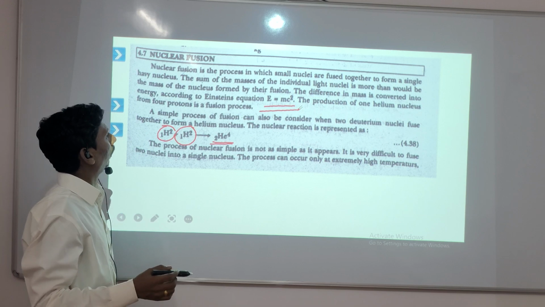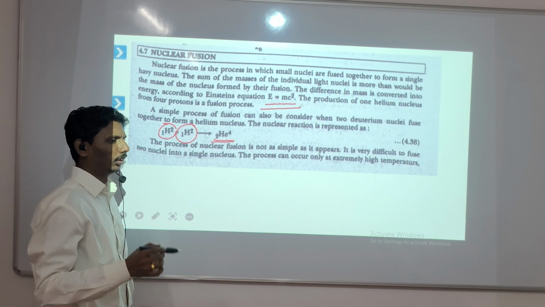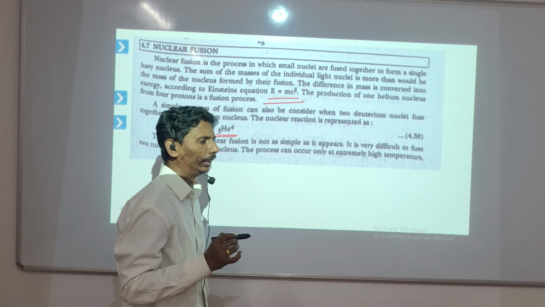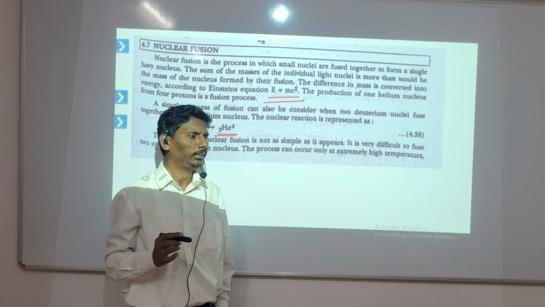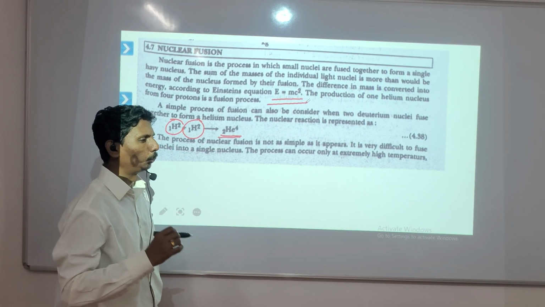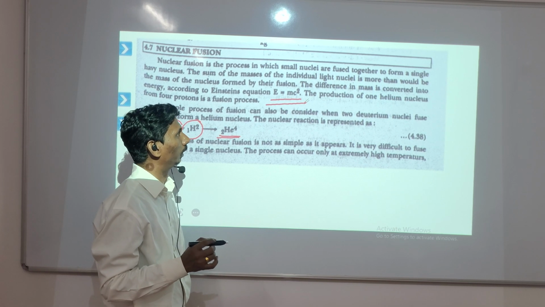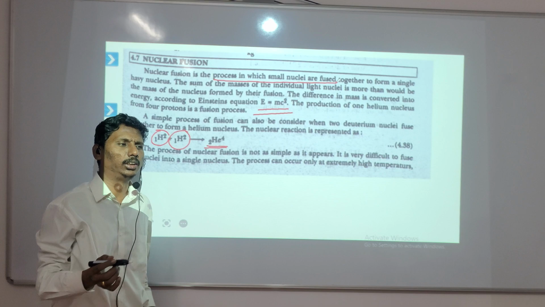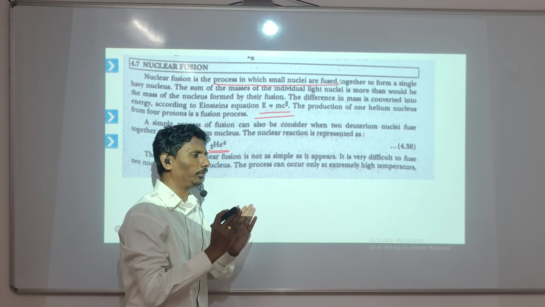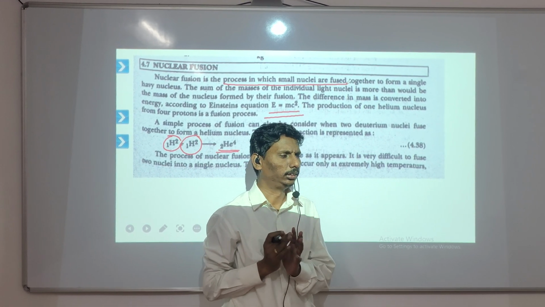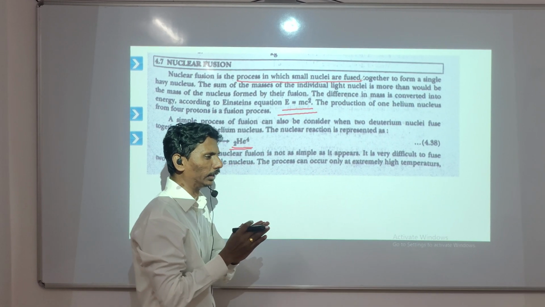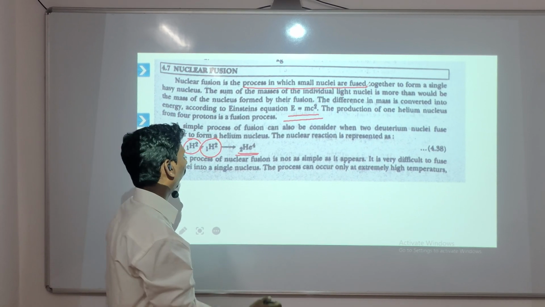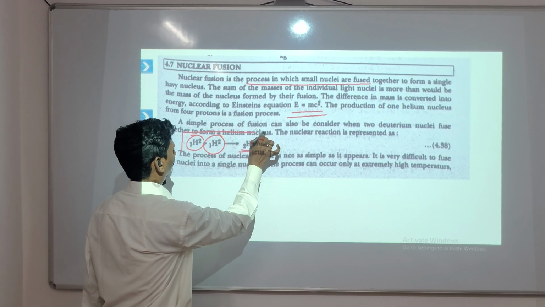From this equation, we can see that nuclear fusion is the process in which small nuclei are fused together to form a single heavy nucleus. This process of nuclear reaction is called nuclear fusion, and one of the best examples is this.